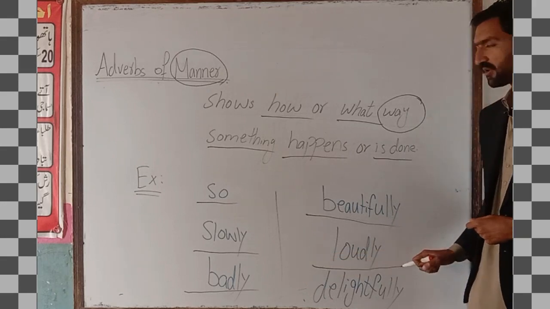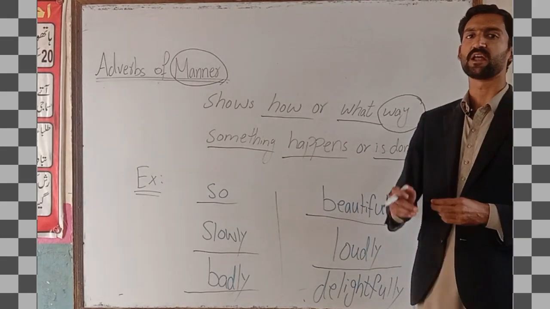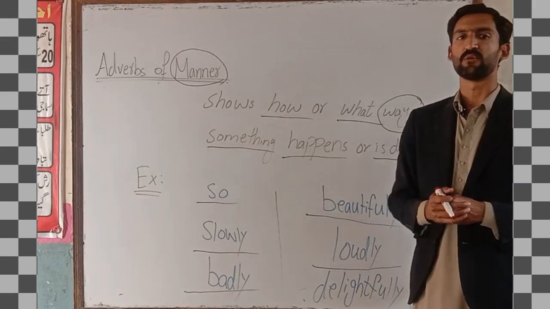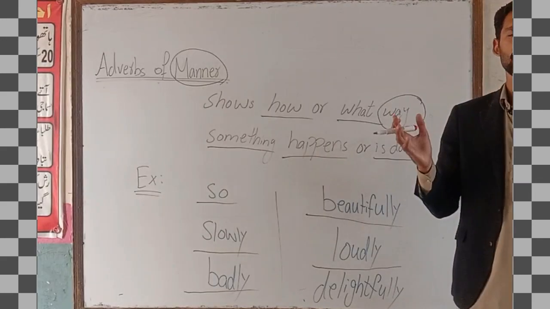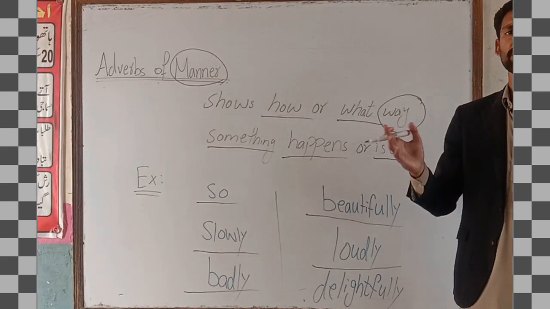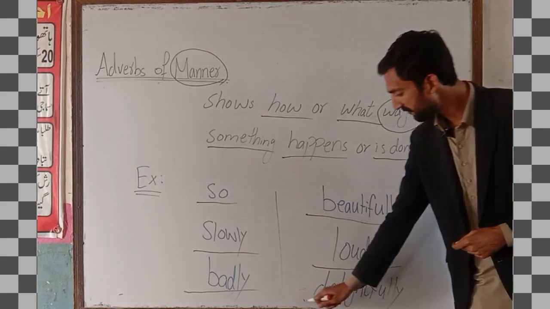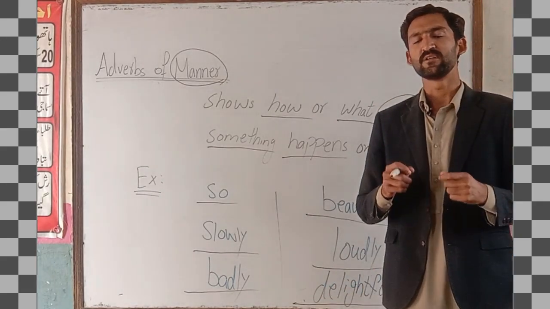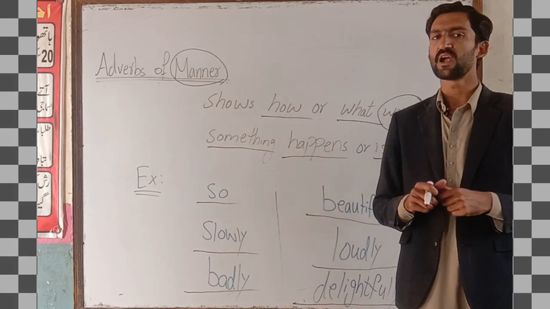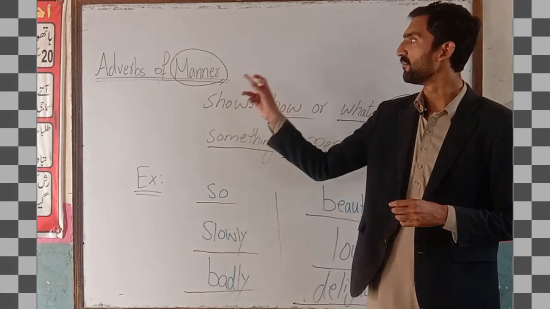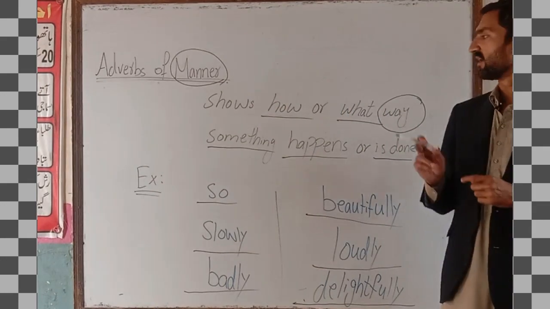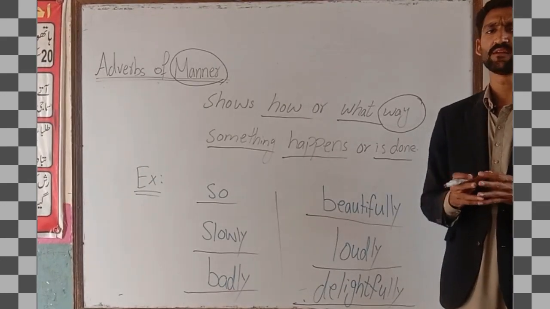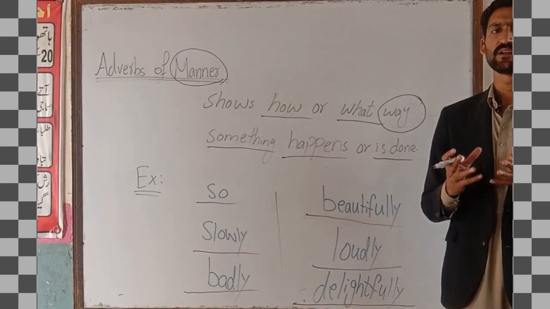Next we have loudly. When you stand at a far place from someone, you say something very slowly, and then you ask very loudly. Then we have delightfully. So these are the manners of speaking and writing, showing in which way something takes place.